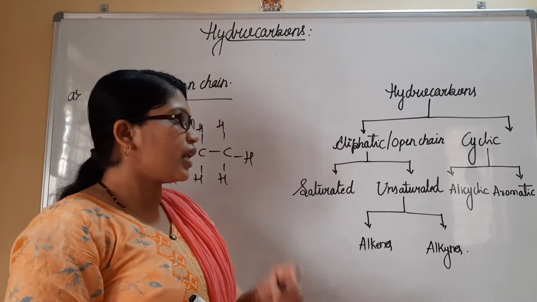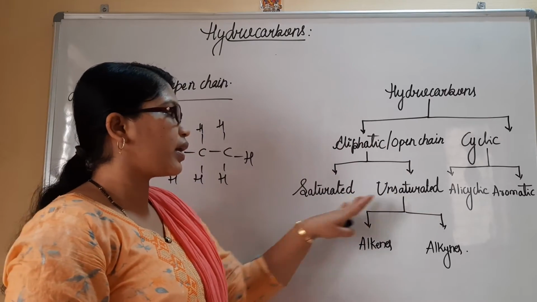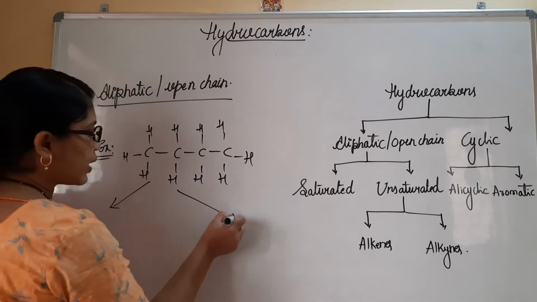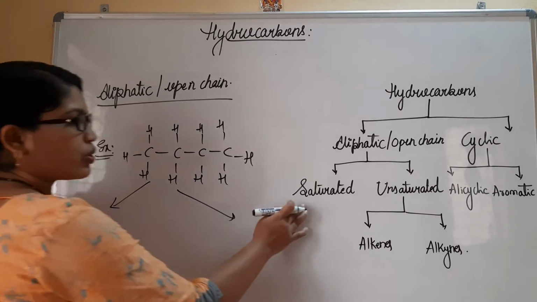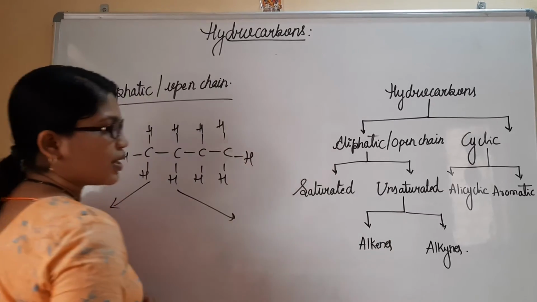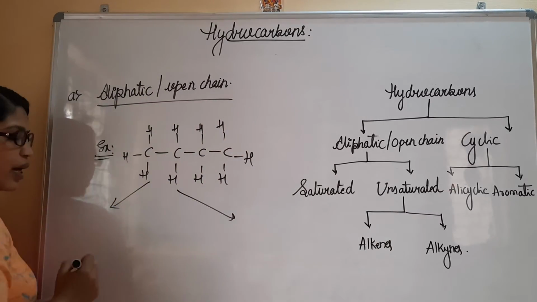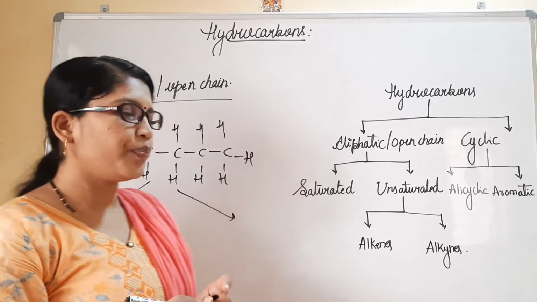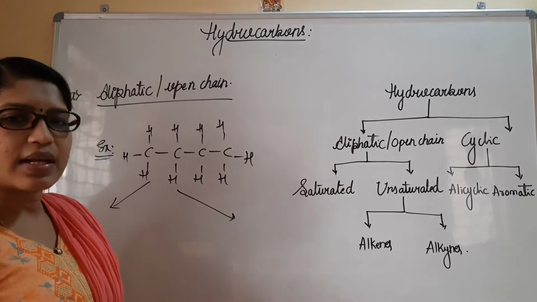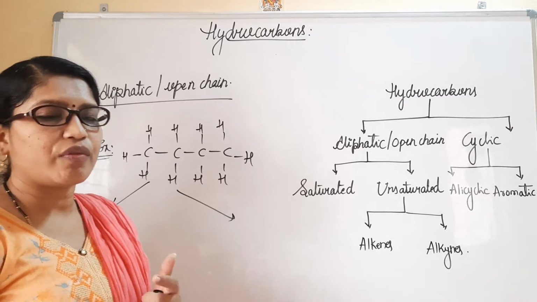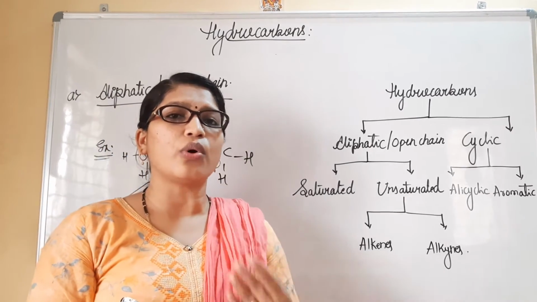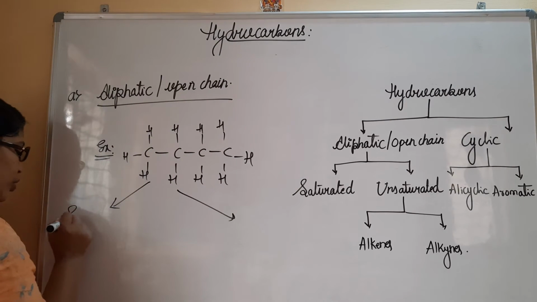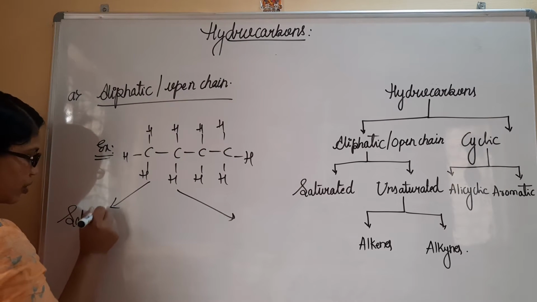These straight chain compounds have been categorized into two types: saturated compounds and unsaturated compounds. Saturated hydrocarbons have carbon-carbon single bonds. And likewise, unsaturated compounds have hydrocarbons with one or more multiple bonds present.